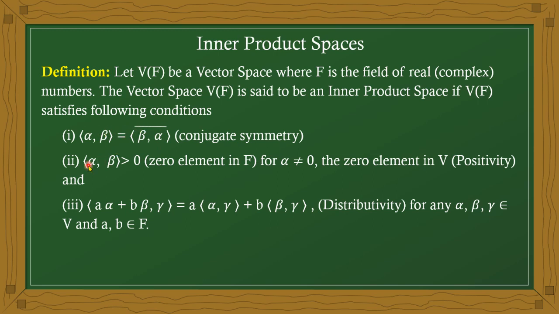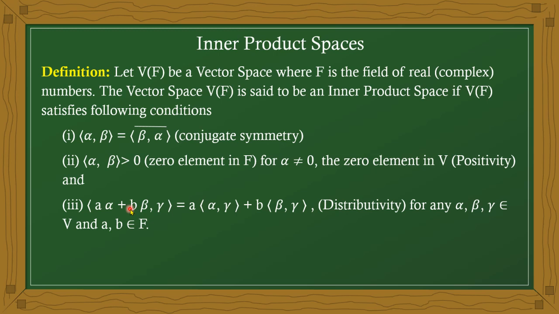Next, the inner product of alpha, alpha should be greater than 0 for alpha not equal to 0. That means when alpha is a non-zero vector, the inner product should always be positive.